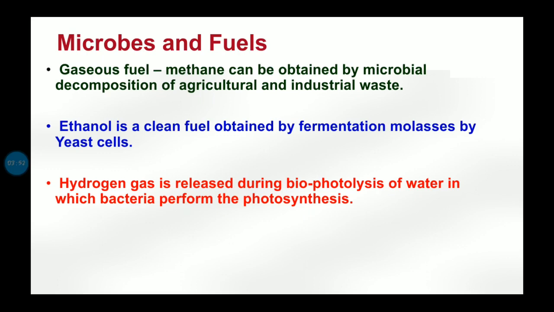Ethanol is a smokeless fuel, which means on burning it does not produce any smoke. It is obtained during fermentation of molasses, and this fermentation is done by the microbe yeast, which is called Saccharomyces.